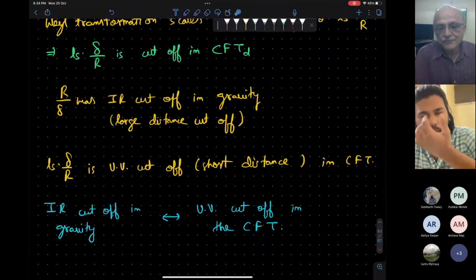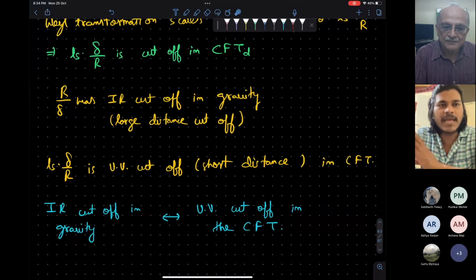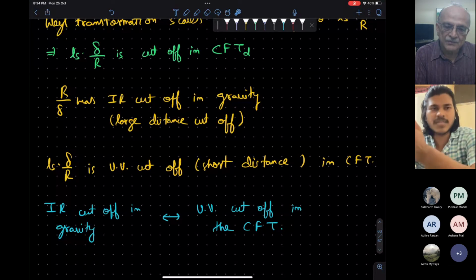Can you repeat your question? What I was doing, I did the independent calculation on the gravity side. I computed the correlation function. And then I was considering a different CFT theory on the Minkowski space. These are two different theories. Yes. I was doing the computation, and then by doing a transformation, I converted this Minkowski space to Euclidean space.